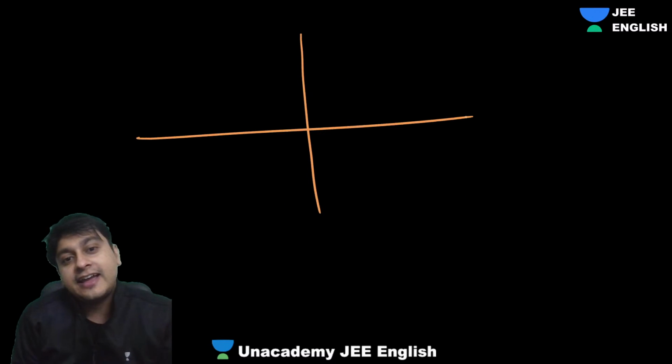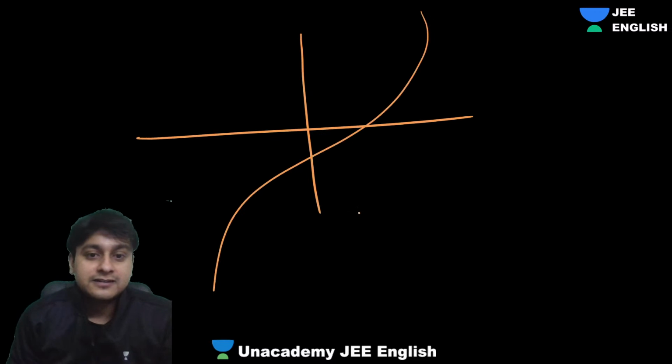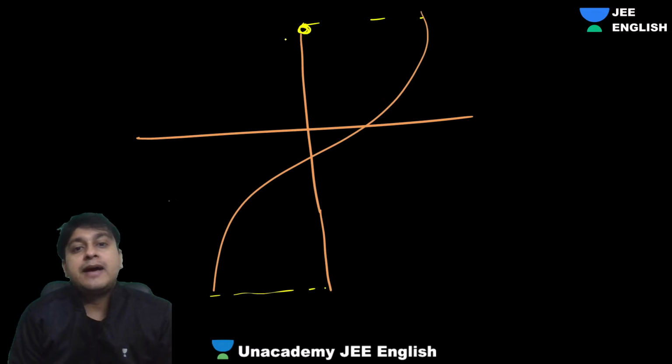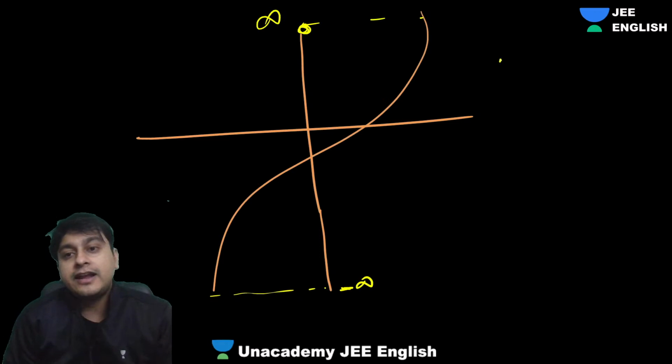The function is continuous, so the range is R. F max is infinity, f min is minus infinity. It's not breaking. Range is all real numbers.